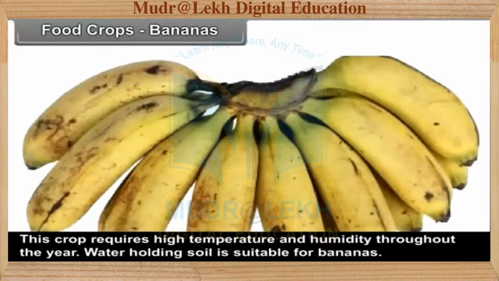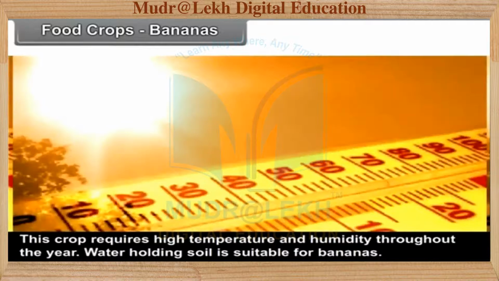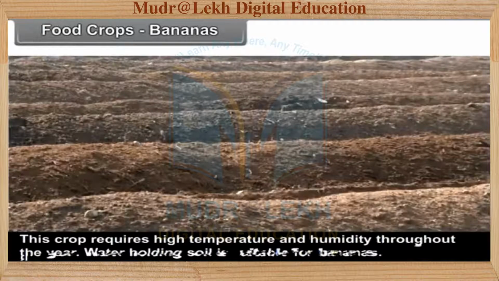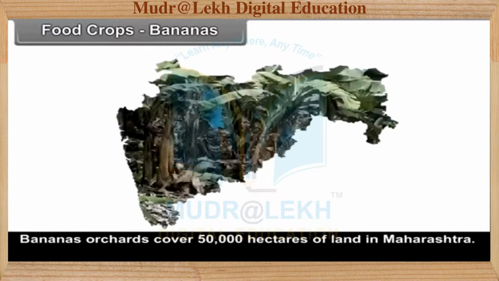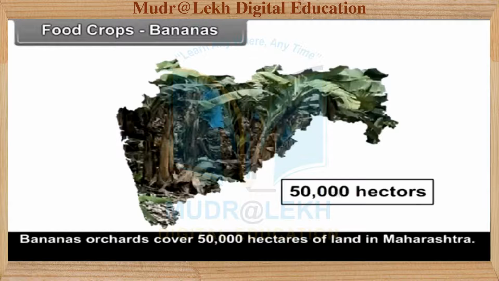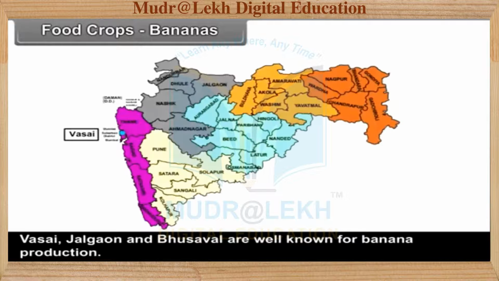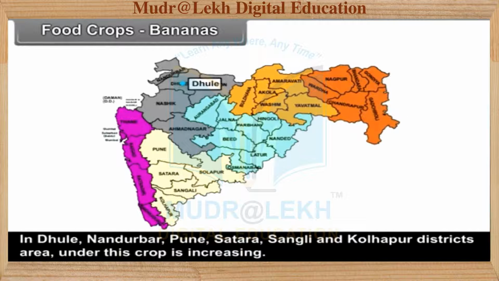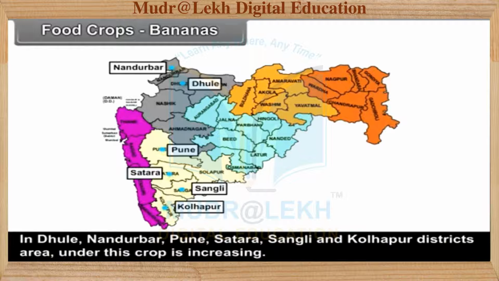Bananas. This crop requires high temperature and humidity throughout the year. Water-holding soil is suitable for bananas. Banana orchards cover 50,000 hectares of land in Maharashtra. Vasai, Jalgaon and Bhusawar are well known for banana production. In Dhule, Nandurbar, Pune, Satara, Sangli and Kolhapur districts area under this crop is increasing.